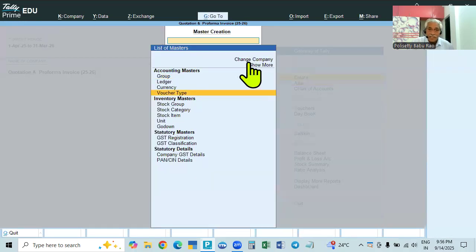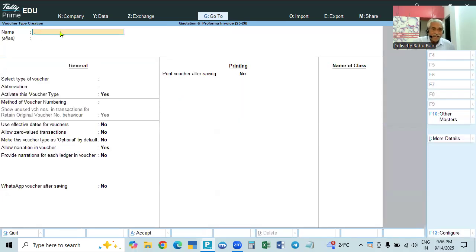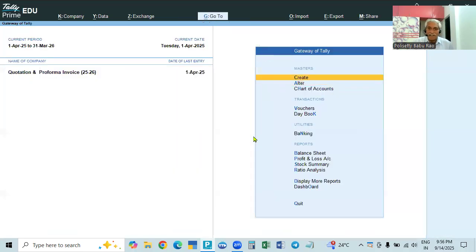So this is what they will show in the voucher type, and here you will create it. The name is quotation, and under sales order only they will give the sale, but here they will give the word quotation. They will create it. This is not required.